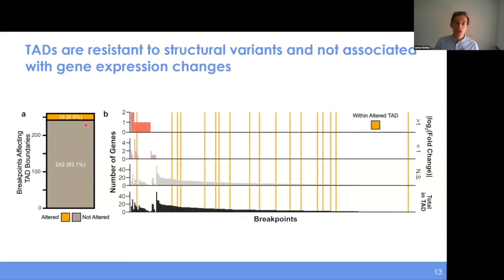However, when we look at gene expression differences, what we find is that many structural variant breakpoints have associated changes in gene expression. But where genes are changing their expression is not necessarily where the TADs are being altered themselves. And so we find this complex observation here that the coupling between TAD changes and gene expression changes is not necessarily that strong.